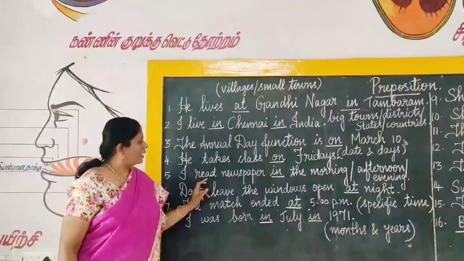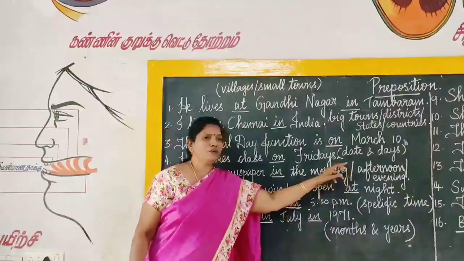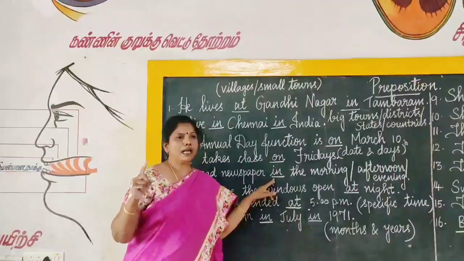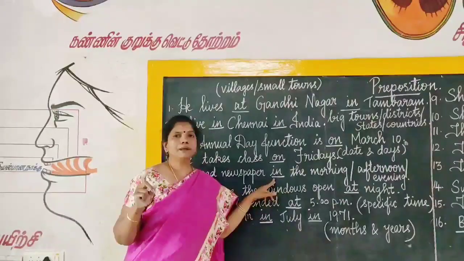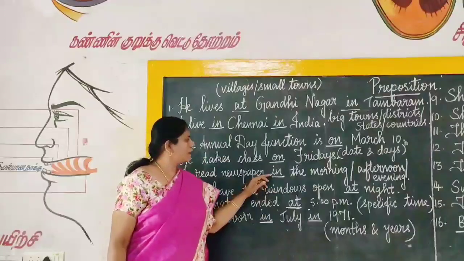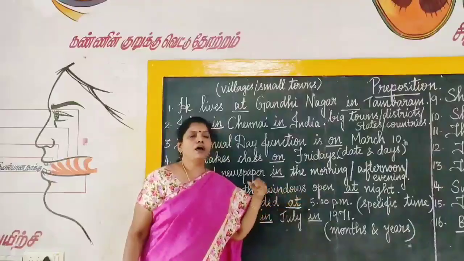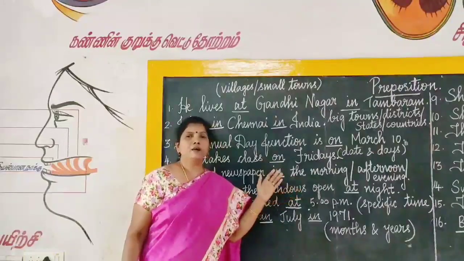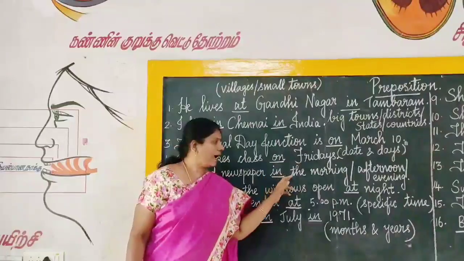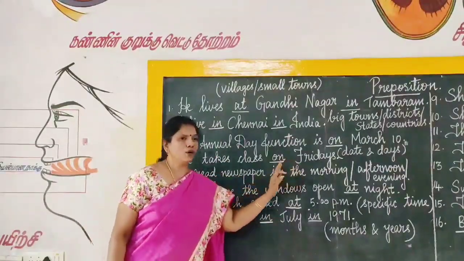Next one, I read newspaper. When you are talking about in the morning, afternoon or evening, we have to use in. But for noon and night, we have to use the preposition at. Okay. I read newspaper in the morning, or I read newspaper in the afternoon, I read newspaper in the evening. But for night, we should not use the preposition in the night. Okay. At night. Okay. I read newspaper in the morning.